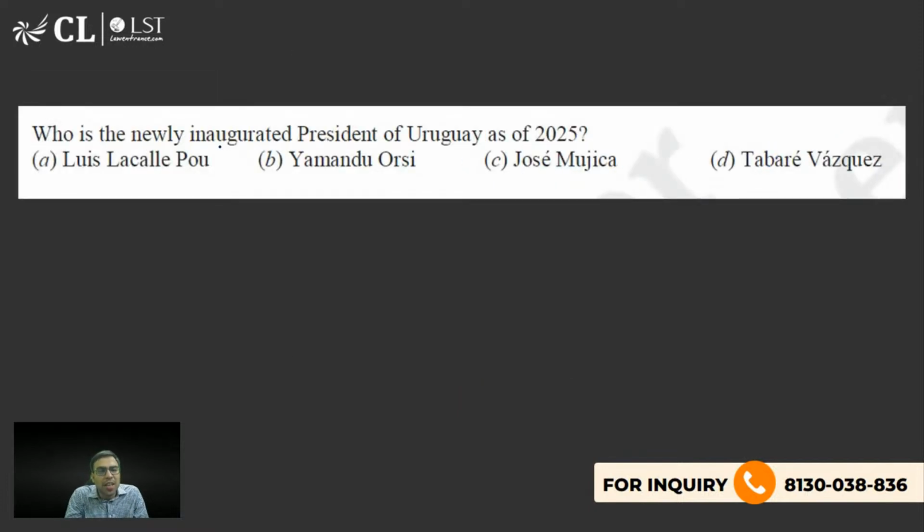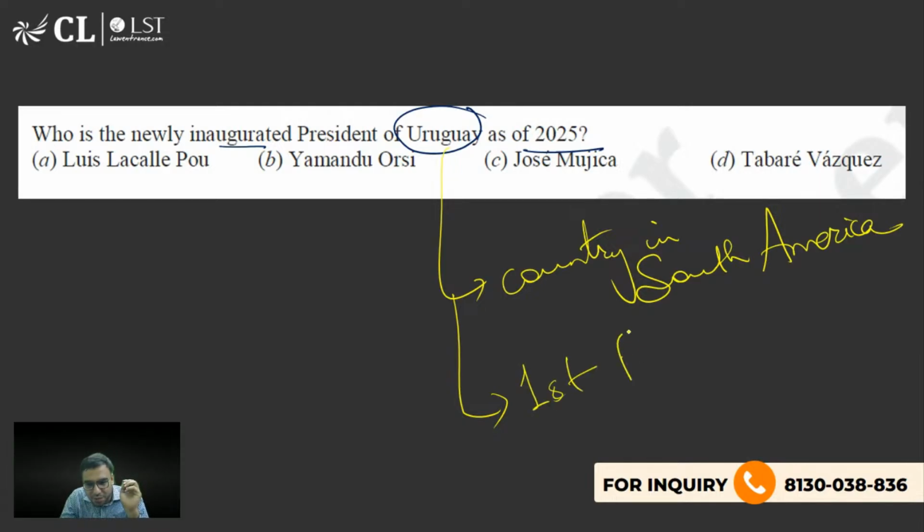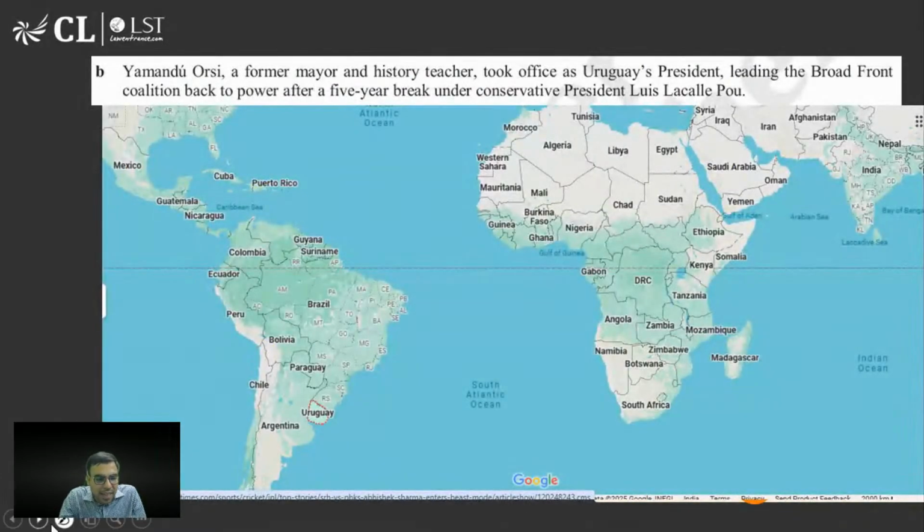The next is, who is the newly inaugurated president of Uruguay as of 2025? New president. Uruguay is actually a country in South America. And I hope you must have heard it, the first football World Cup happened here. The first football World Cup winner actually is Uruguay. So the right answer here is option B, Yamandu. B is the right answer.